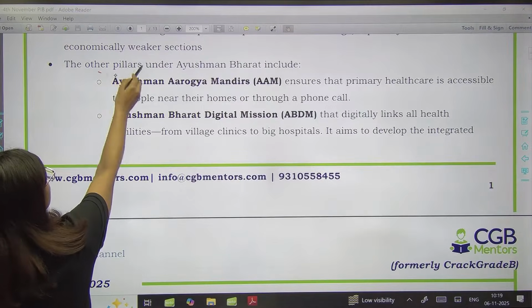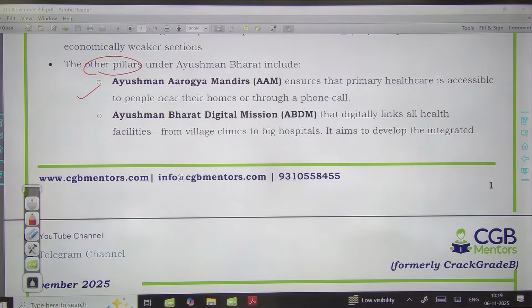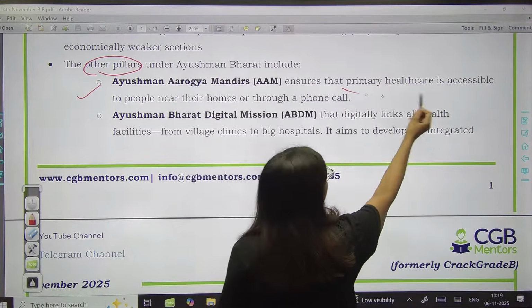Okay, so these pillars are the Ayushman Arogya Mandir. So Ayushman Arogya Mandir को बनाने का जो बेसिक इंटेंशन था, that was targeting the primary healthcare sector.